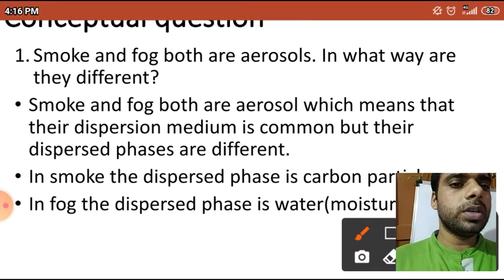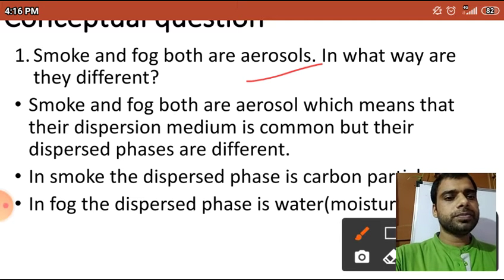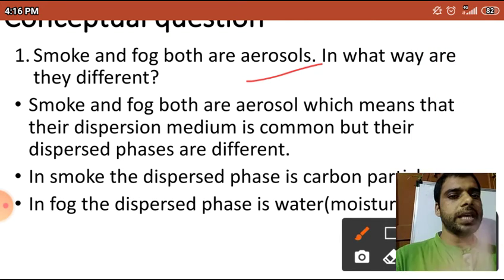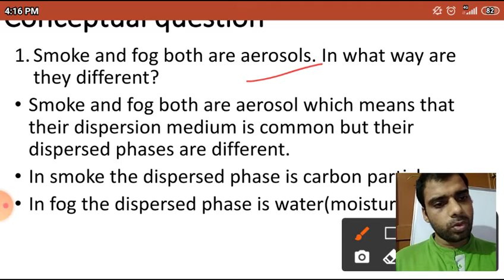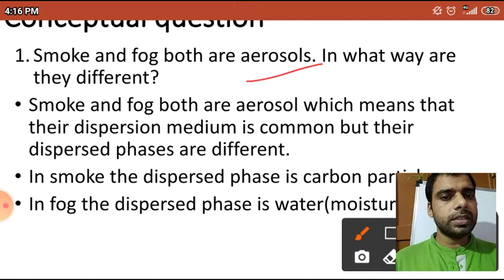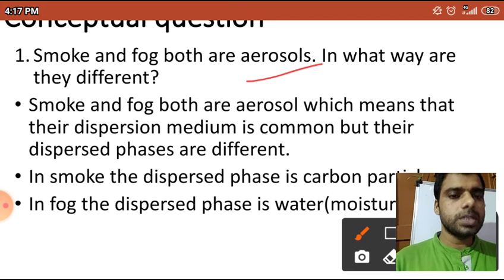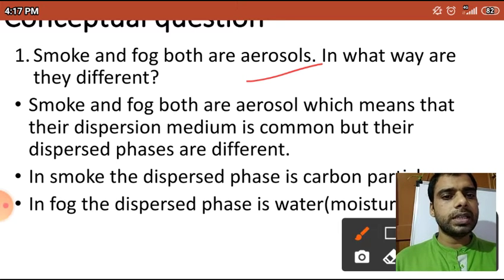There are two types of aerosols, solid aerosols and liquid aerosols, and in that one we are talking about the disperse phase and dispersion phase, that is actually the colloids. In colloids, two phases are there: first one is the disperse phase and second one is the dispersion phase. Somewhere you will see that dispersion medium is also written, so no problem.